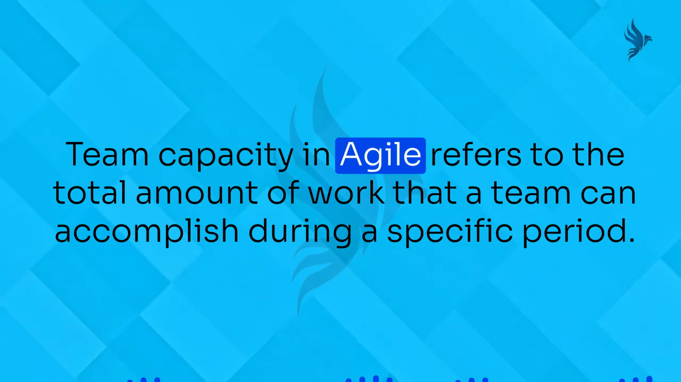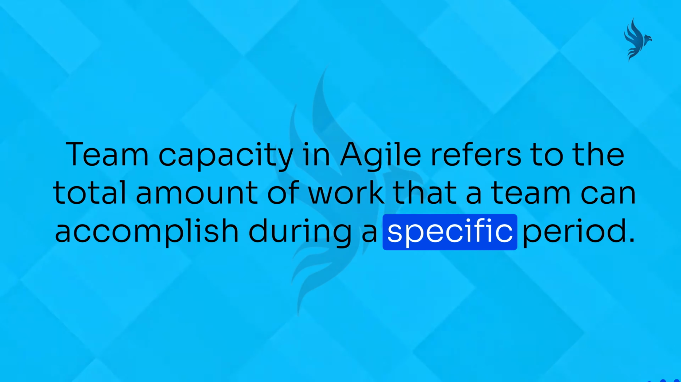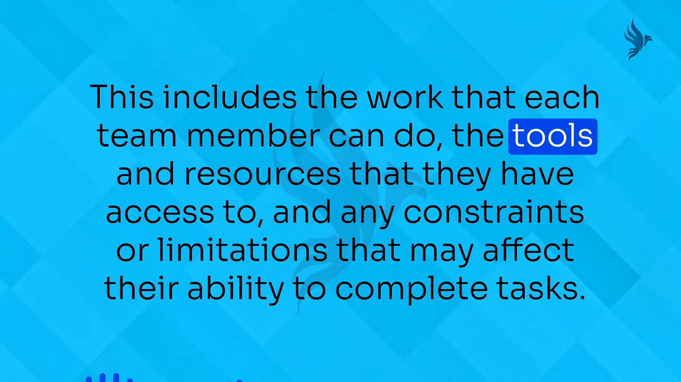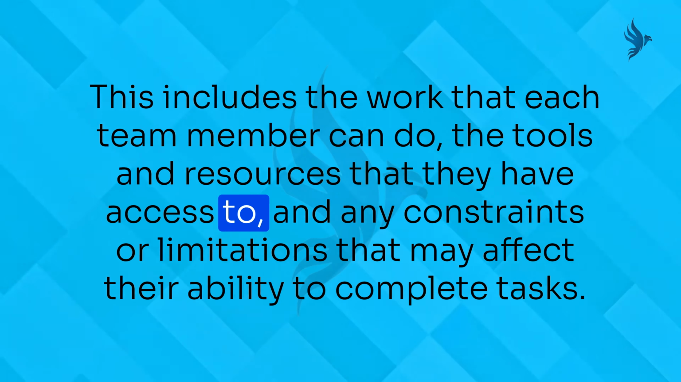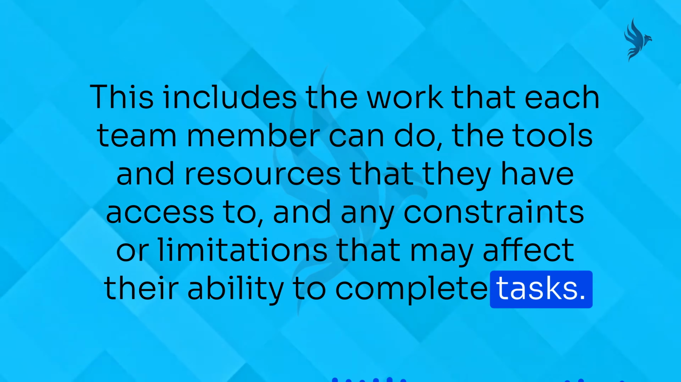Team capacity in Agile refers to the total amount of work that a team can accomplish during a specific period. This includes the work that each team member can do, the tools and resources that they have access to, and any constraints or limitations that may affect their ability to complete tasks.